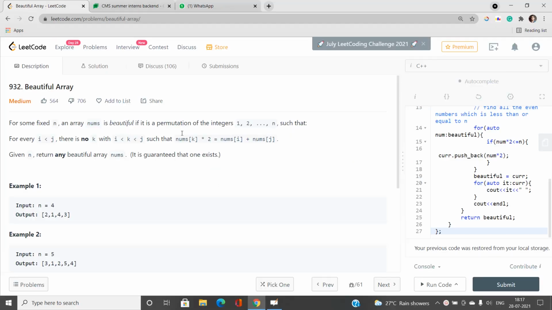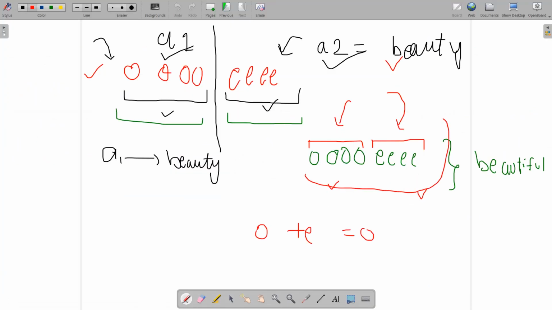It means that an array of this type will always be a beautiful array, such that it is a combination of two arrays where the first one is also beautiful and the second one is also beautiful, and the first array always contains all elements of the same parity, and the second array always contains all elements of the same parity, and the parity of any element from the first array does not match the parity of any element from the second array. That is, A1 is beautiful and A2 is beautiful, A1 consists of a sequence of same parity elements, and A2 also contains a sequence of same parity elements.